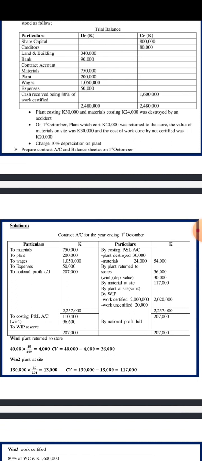So this we write even down there in the box as a balancing figure on the credit side as it is.